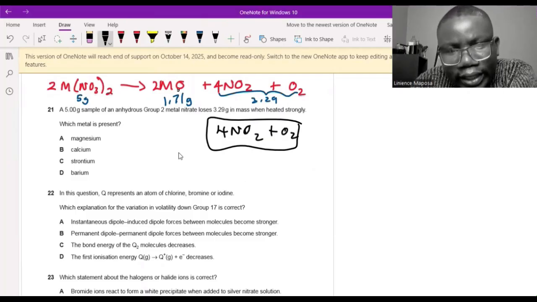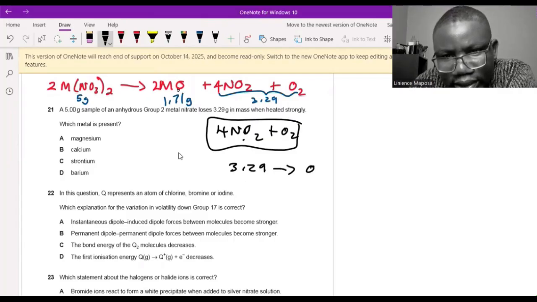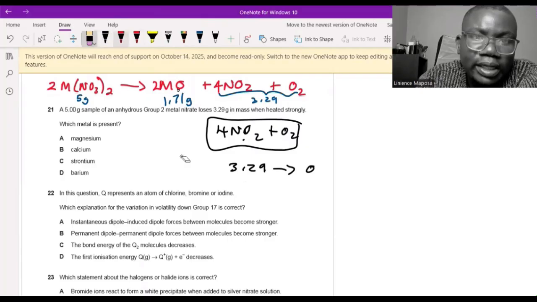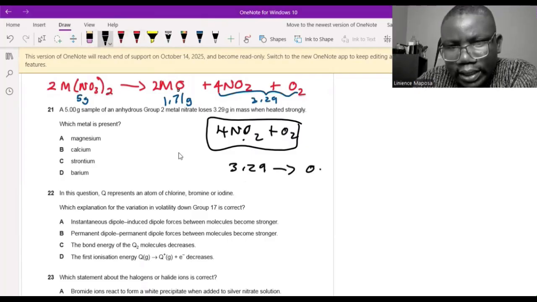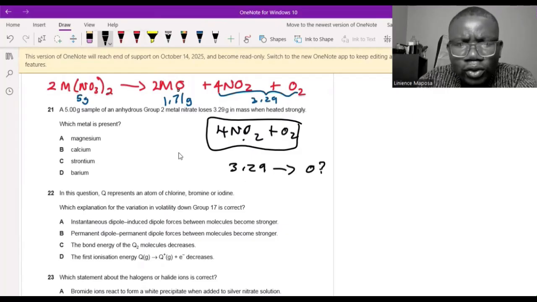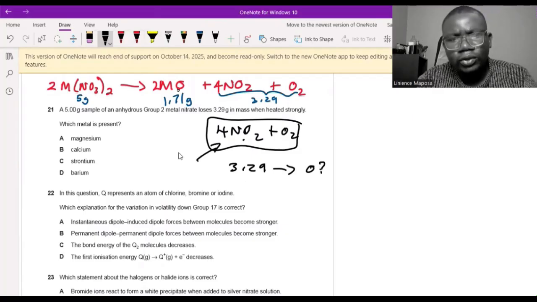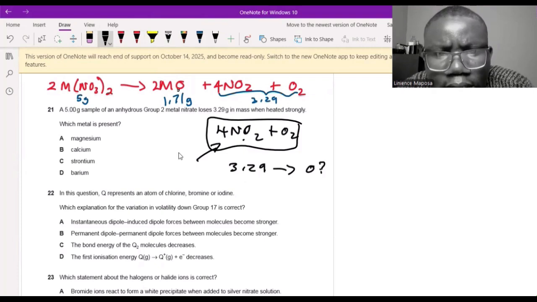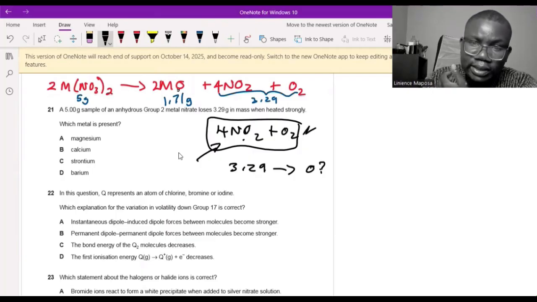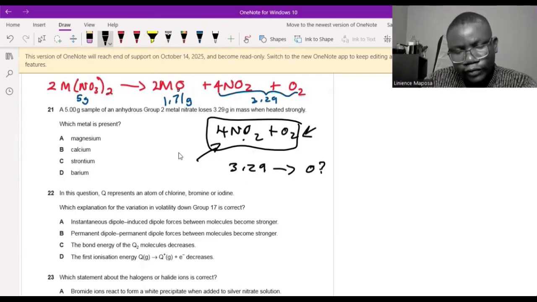Then you say, but I don't have this mass. I have 3.29. So 3.29 would have how much oxygen? Question mark. So don't say O2, just say oxygen atoms. So how many grams of oxygen are in there? You can work it out. If you know the total mass here, then you can do a ratio to say in this total mass, oxygen is how many atoms are in there? 10. 10 times 16, 160. So 160 grams is oxygen in this total mass, right? So if you know the total mass you put here, that gives 160 grams here.